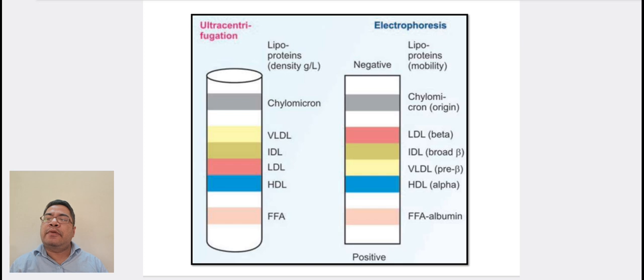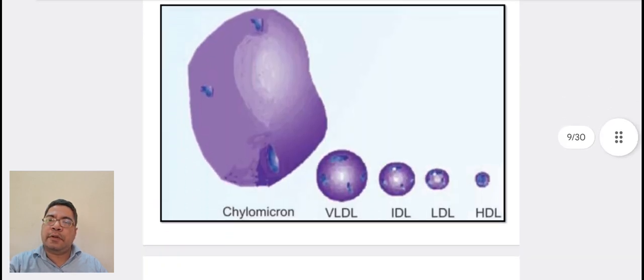In this diagram, we can see that depending upon the density, the lipoproteins are classified by ultracentrifugation or electrophoresis. In this diagram, we can see that lipoproteins are diminishing in size from chylomicron to HDL.